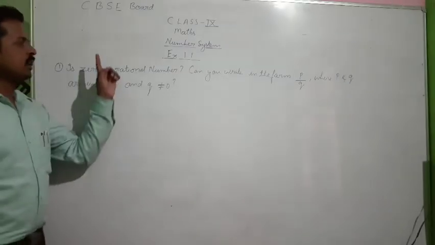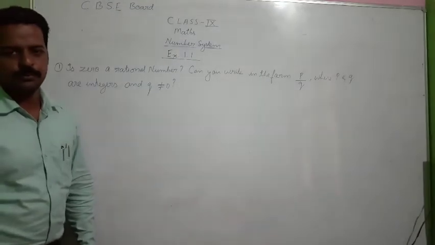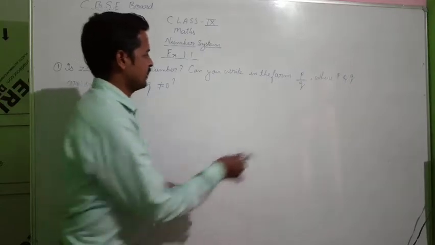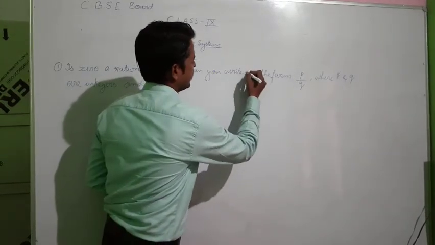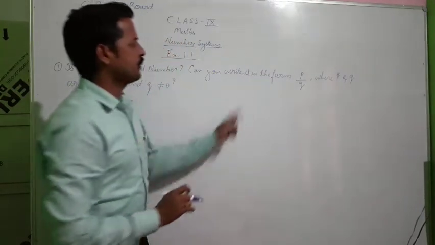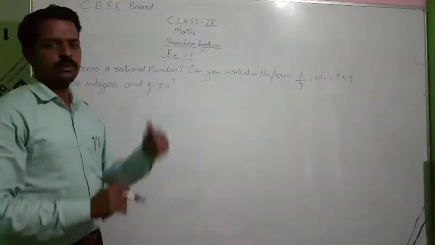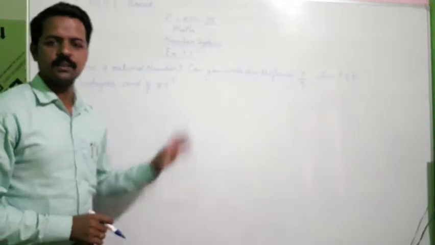Is 0 a rational number? I hope you will say the answer. You got the answer. Yes, 0 is a rational number. Next part. Can you write it in the form p by q, where p and q are integers and q not equal to 0? In other words, can you represent 0 as a rational number?